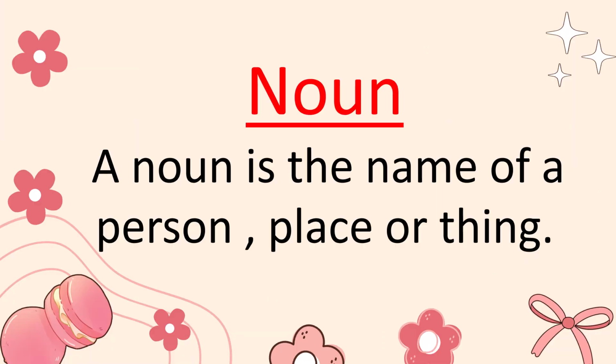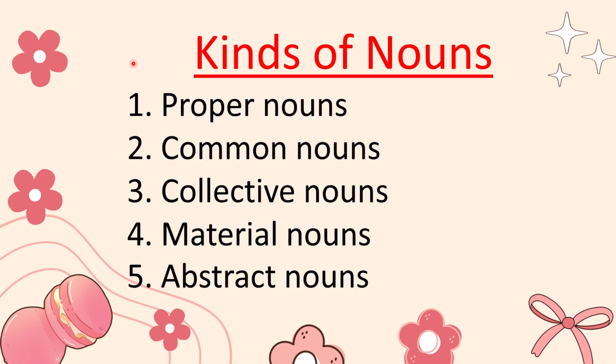First of all, we need to know what is meant by noun. Noun is a name of a person, place or thing. Noun is also called Sangya in Hindi. Here we need to know how many kinds of nouns there are: proper nouns, common nouns, collective nouns, material nouns, abstract nouns. So in this video we are learning about collective nouns.